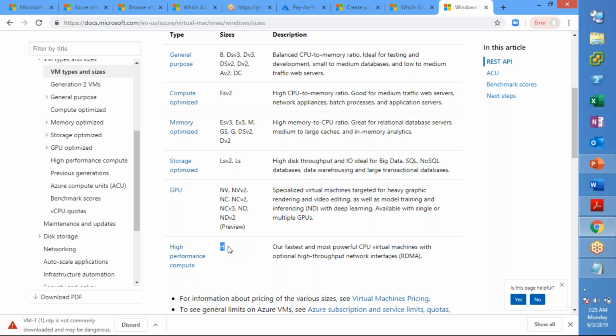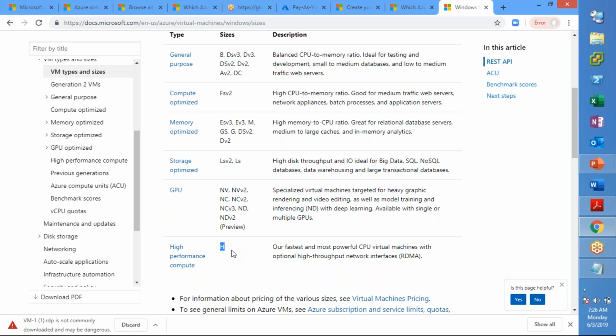And there is also something called high performance compute. So if you need very high performance machines, then you can go with high performance computes, right? Now likewise, these are the different types of virtual machines and their sizes. And the machine that you select will be under one of these types.